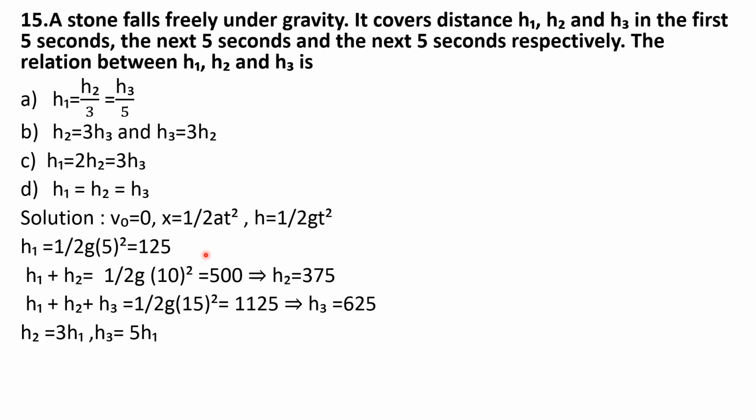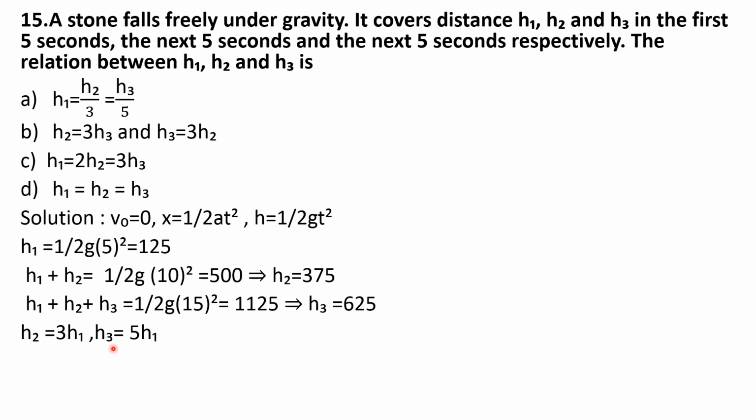So while observing the values of h1, h2 and h3, you can write h2 in terms of h1: 375 is 125 into 3, which means h2 is equal to 3 into h1.